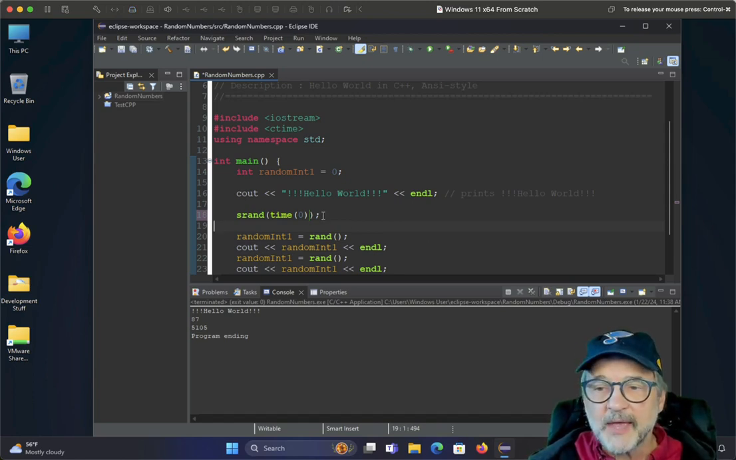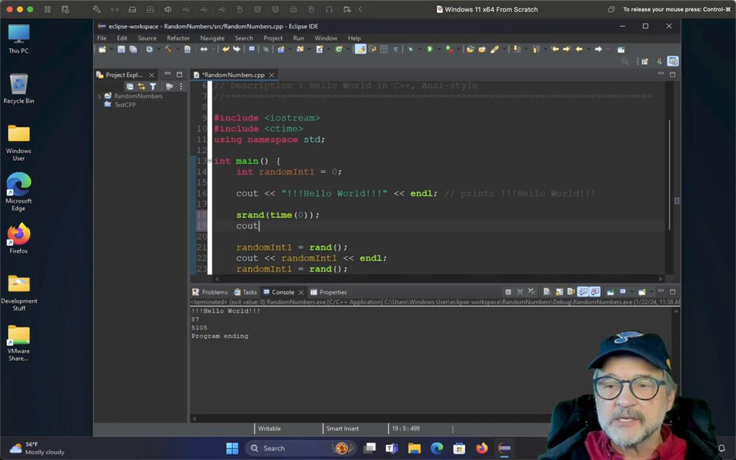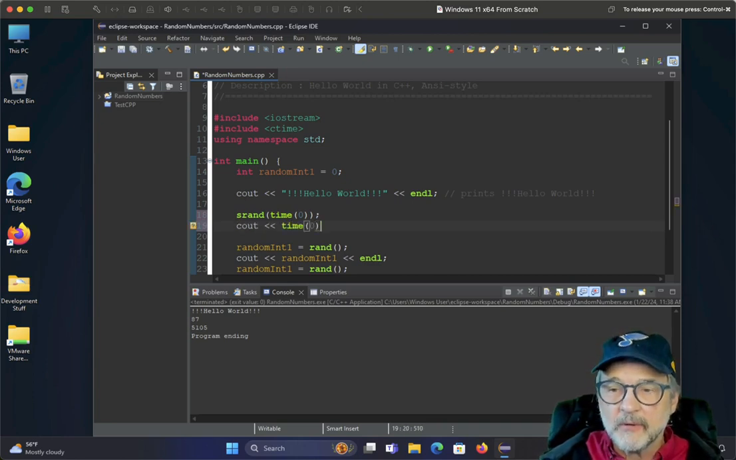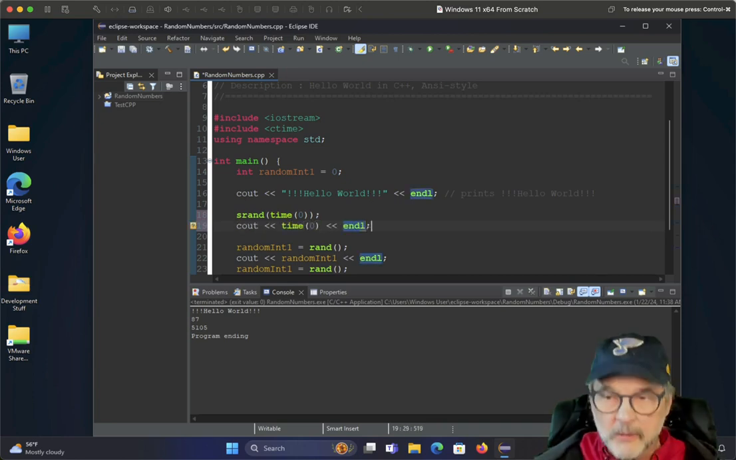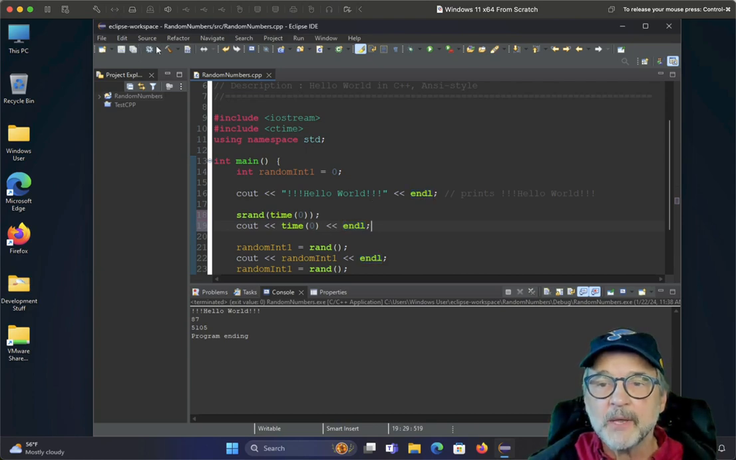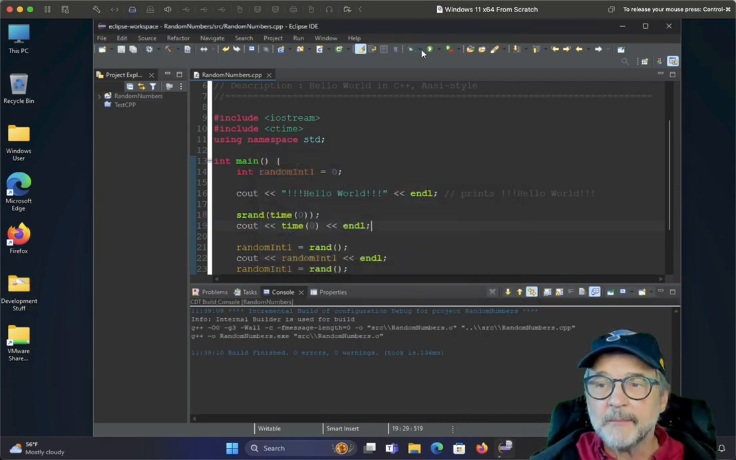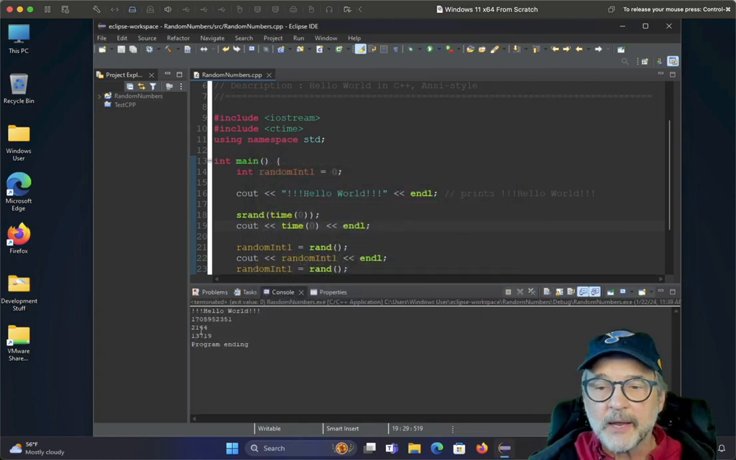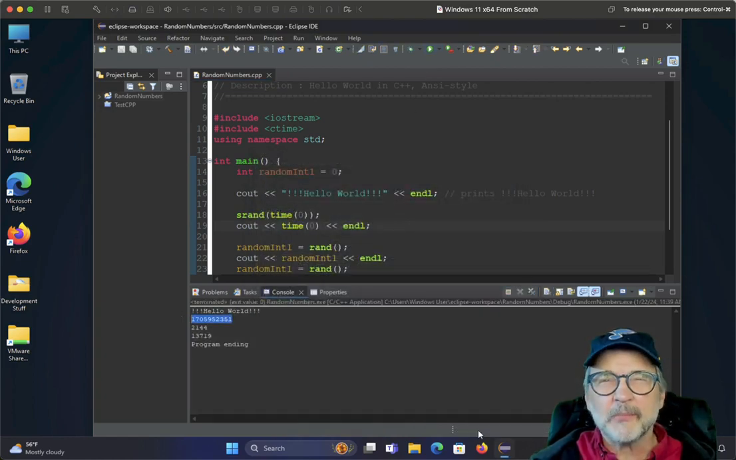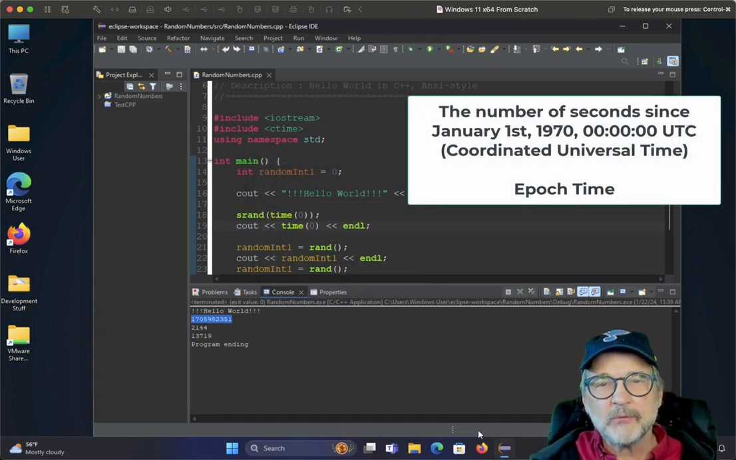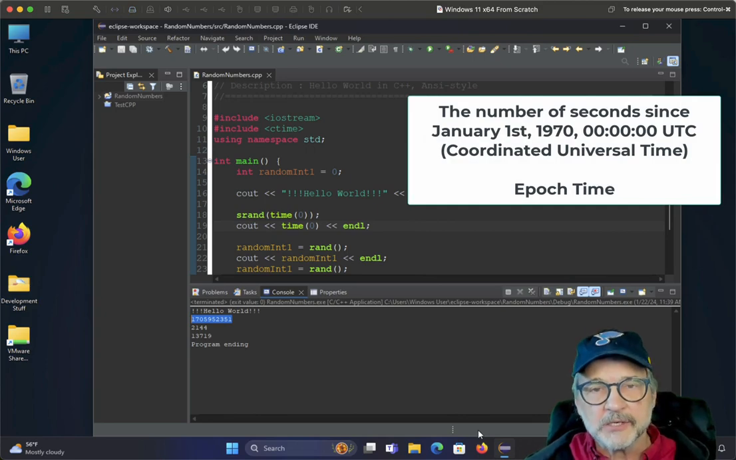Now, if you wonder what that's doing, I could go ahead and just say cout time 0, and then we could actually see the number. So let's go ahead and save and build that and run it. Okay, so there's the time. Now, I believe that's the number of seconds from January 1st, 1970. That is an epoch. That is a number that most time calculations begin with.